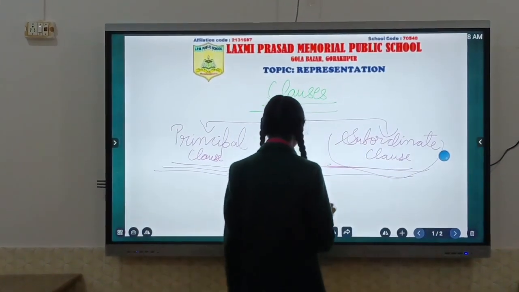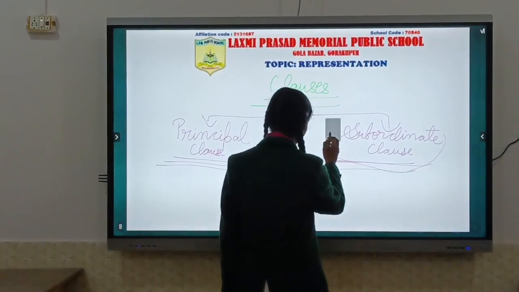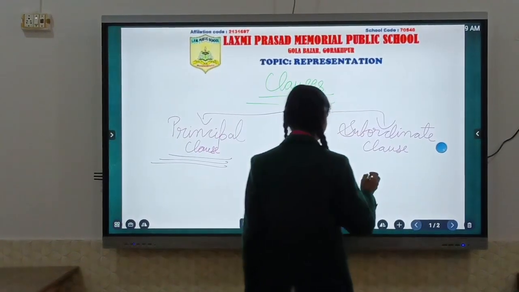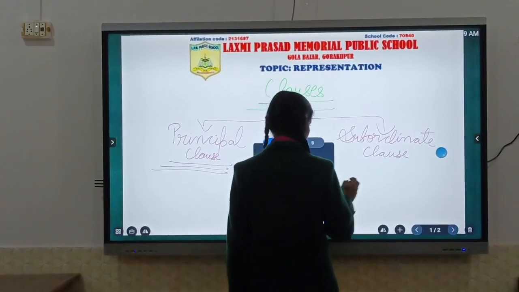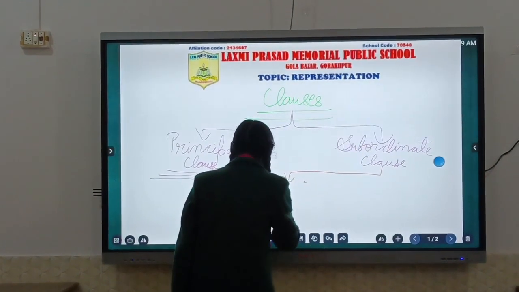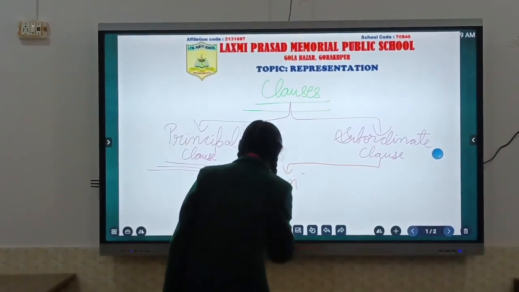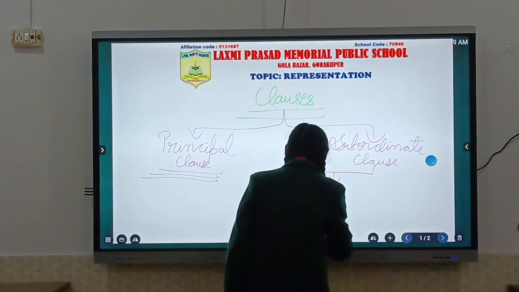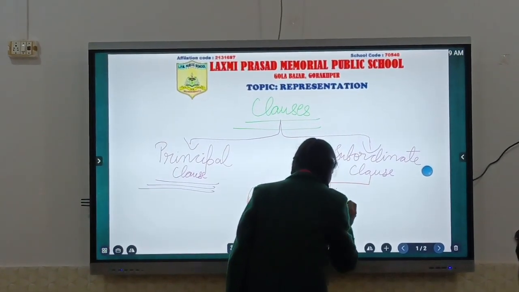There are three types of subordinate clause. The first one is noun clause. The second one is adverb clause.